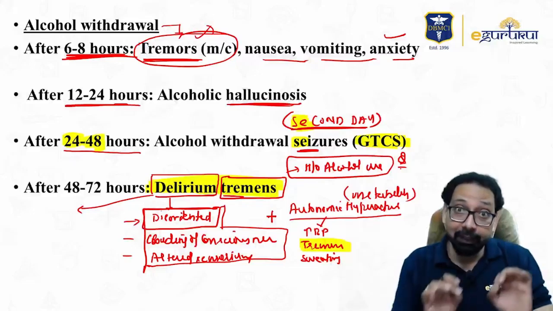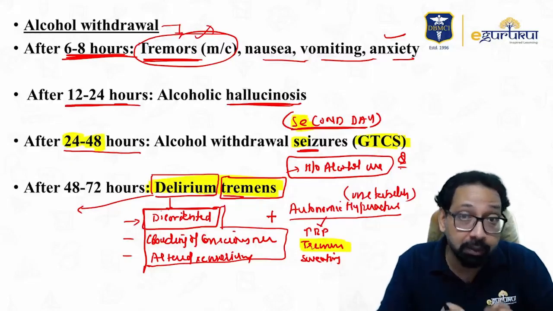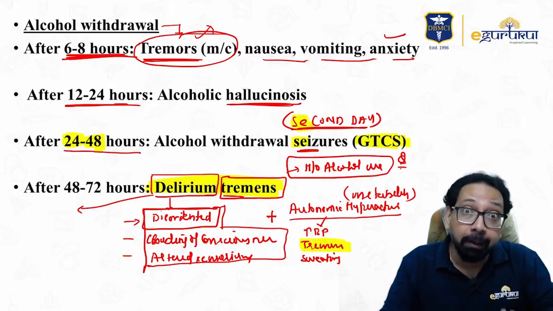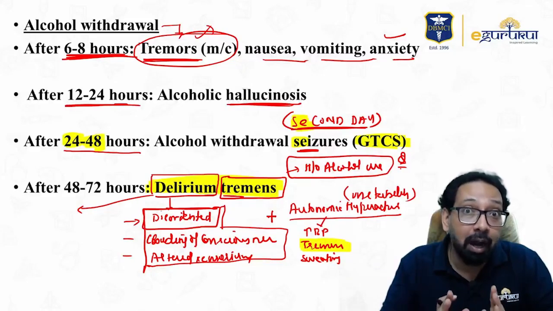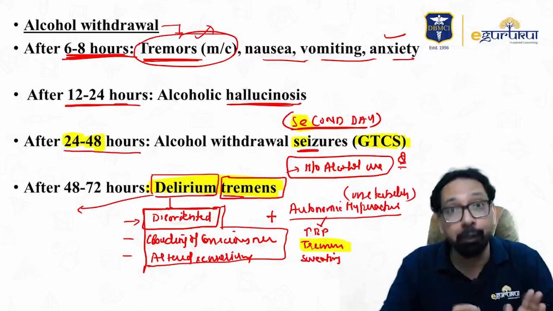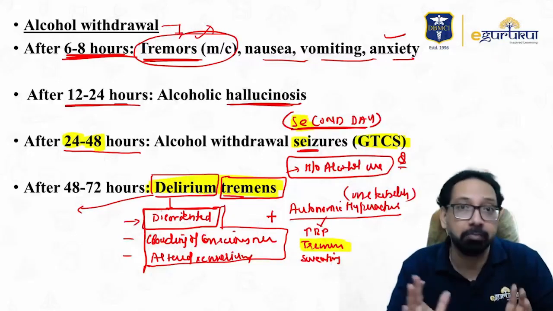This is written in the latest edition of Synopsis, clearly written that many times these patients having delirium tremens are diagnosed as having substance use history on development of these symptoms.